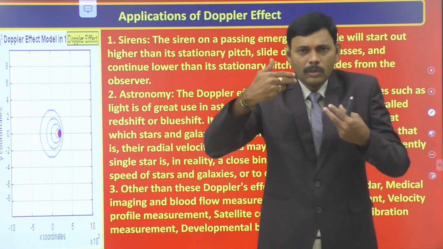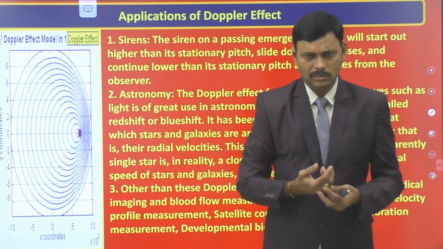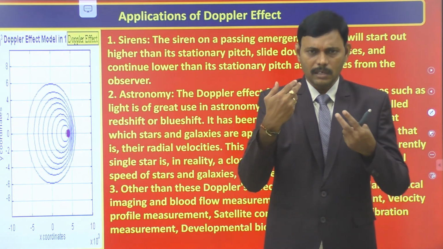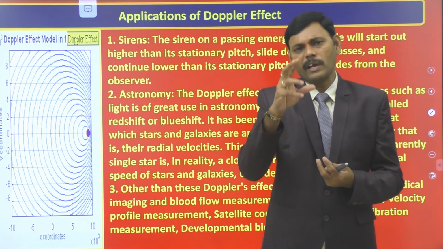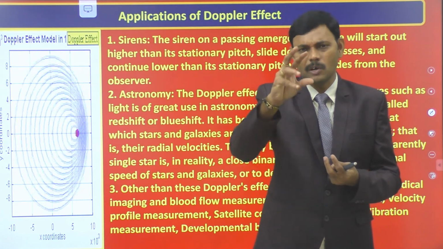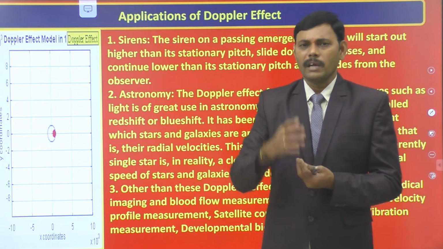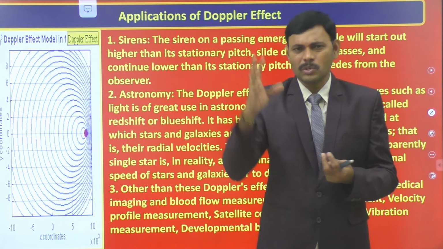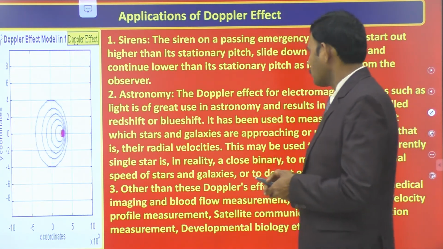If you notice that the frequency of the received sound is apparently increasing, then you may come to an idea that the source is approaching you, so you give the path for its motion.